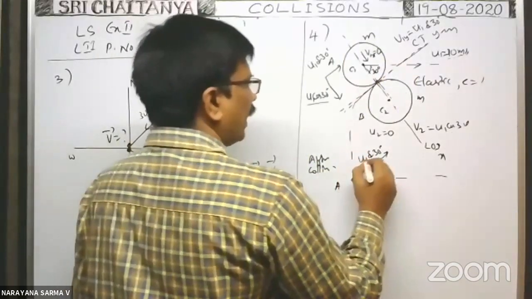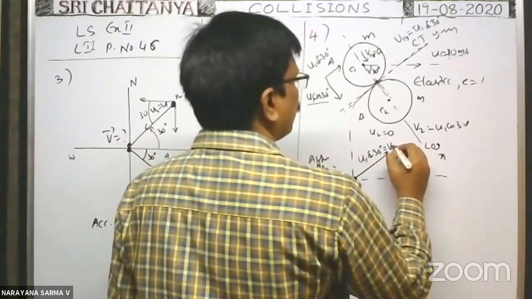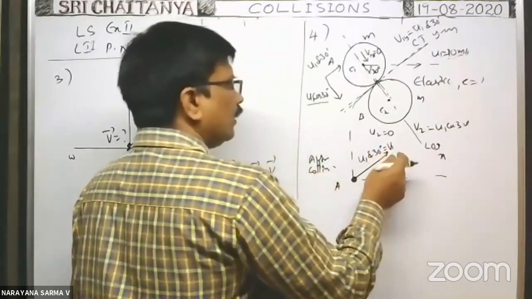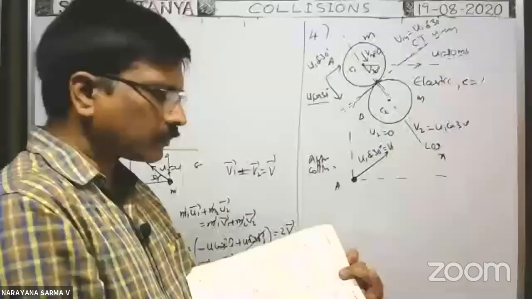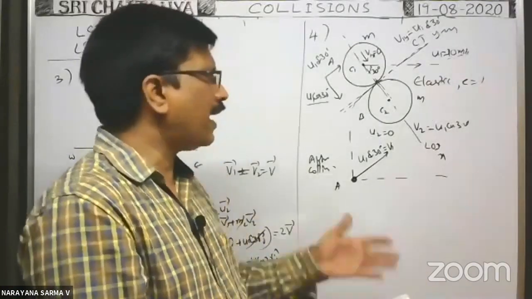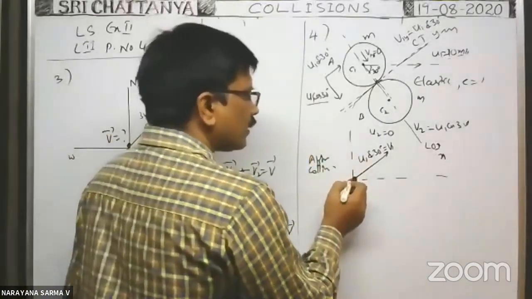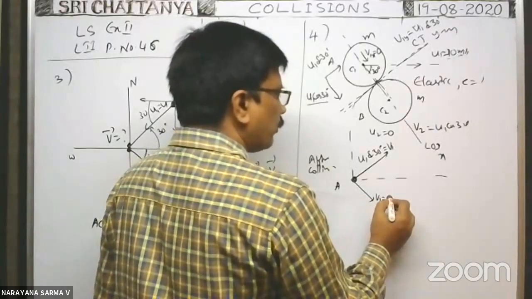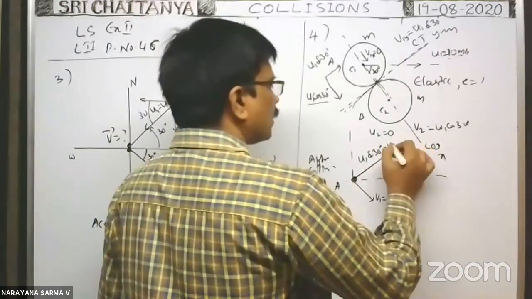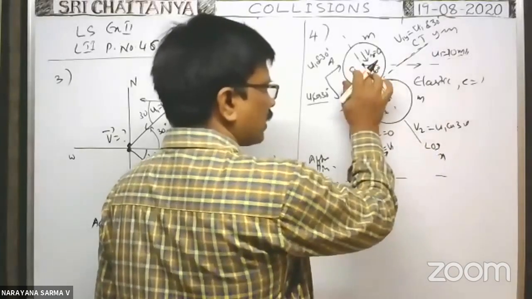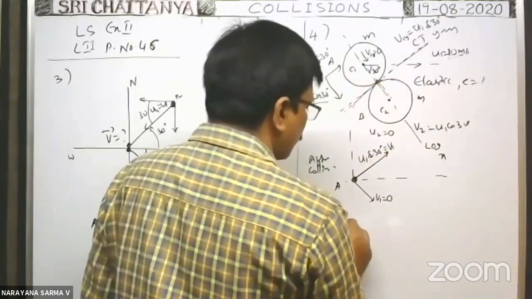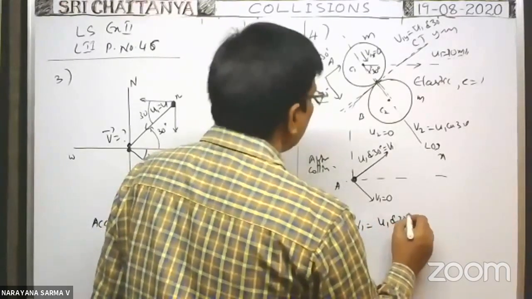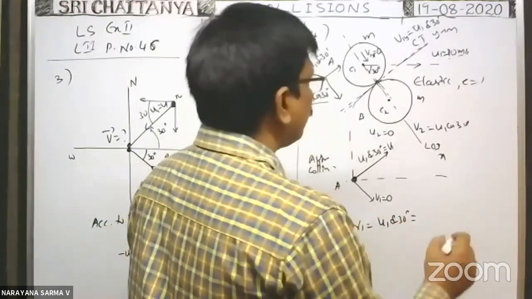They asked for the magnitude only. Along this direction the velocity becomes 0. Only along the other direction is there velocity for the first sphere. This is the resultant velocity. Therefore the velocity of the first particle after collision is u1 sin 30. What is u1?